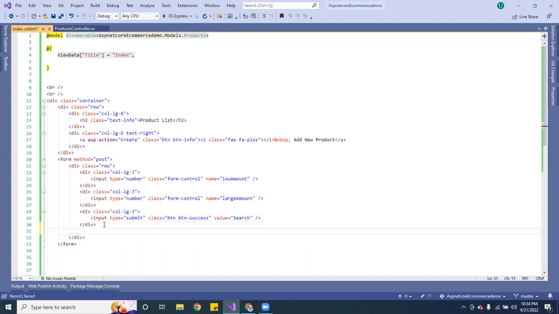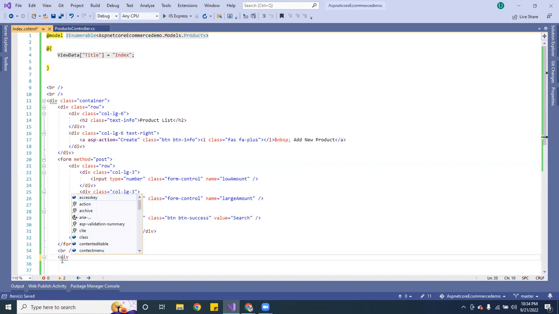Actually, create another div here, and this one is going to be col-lg-3, and we're just going to leave that blank. Okay, that's the form. Let's go ahead and create a break, so I will have a space in between the other form. So now inside there, I am going to create another div.